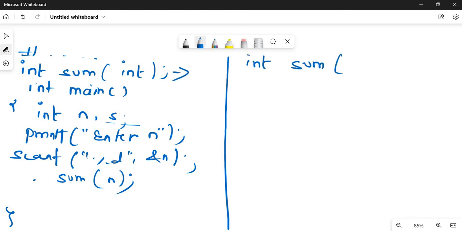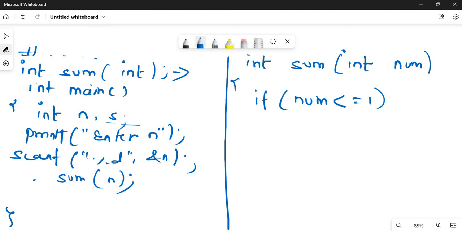Int sum int, let me write the value here as num. Now let's see how recursion is used. If num is less than or equal to 1, it means, as the question says, write a program to read n numbers from the user and calculate the sum of the first n natural numbers. If you are reading 1, 2, 3, 4, 5, you have to find the sum of all these natural numbers. But if the value of num is 1 or less than 1, we are going to return 1.